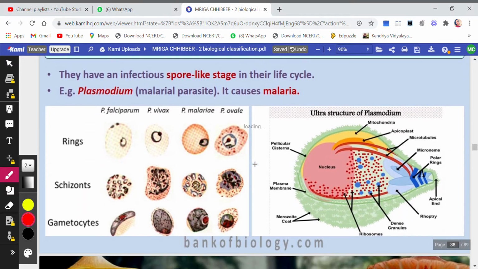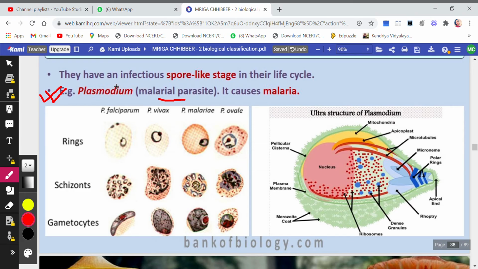Then sporozoans. Again, they have an infectious spore-like stage in their life cycle. Example, Plasmodium. Now, you will be prepared. We will be studying the full life cycle of Plasmodium, that is the malarial parasite, in class 12, which is a very important topic there. It causes malaria, of course.